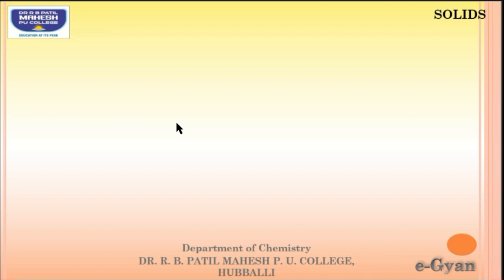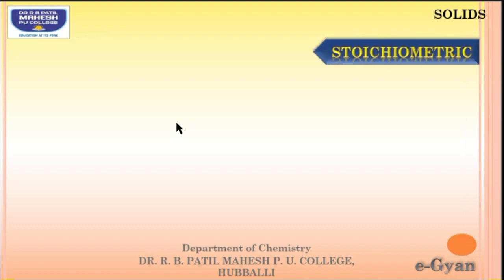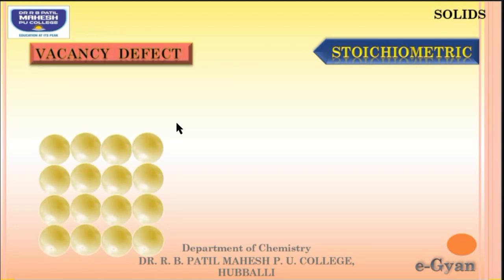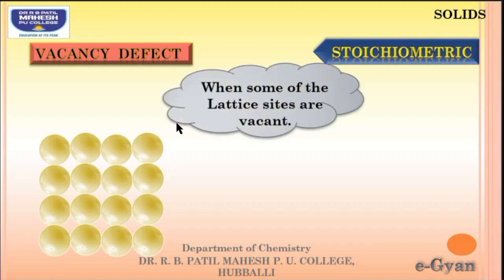So, let us start with the first point defect, that is stoichiometric. These are also known as vacancy defect. When some of the lattice sites are vacant, then we are going to get the stoichiometric vacancy defect. Here we have not mentioned anything with respect to cation or anions. We are just saying that some of the lattice sites are vacant. Based on whether it is a cation or anion, it is further classified into two types.